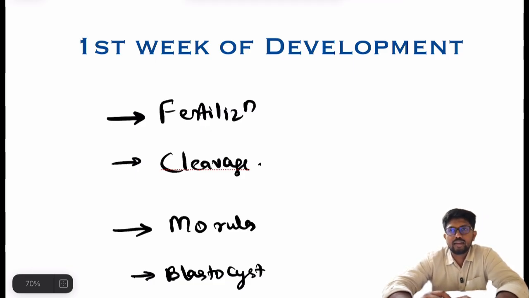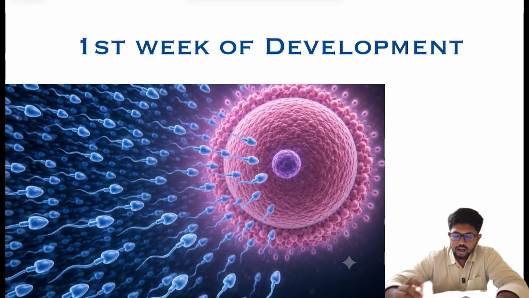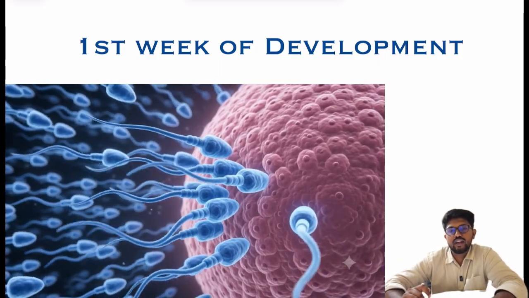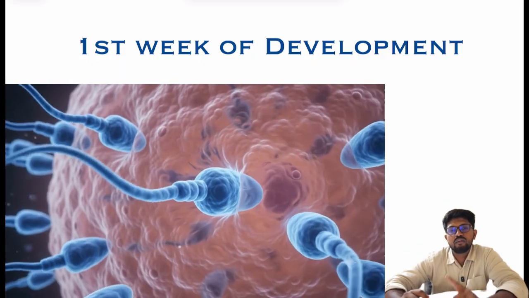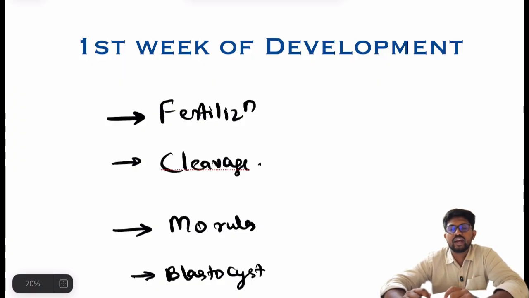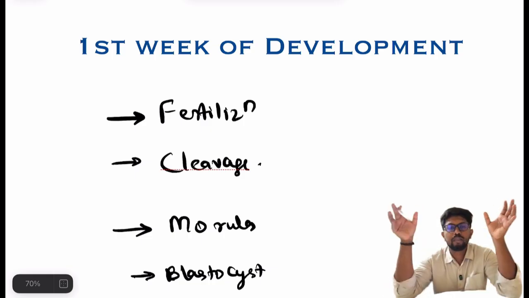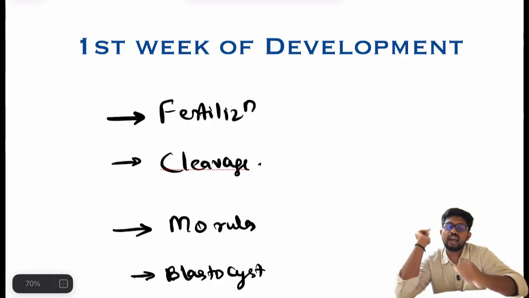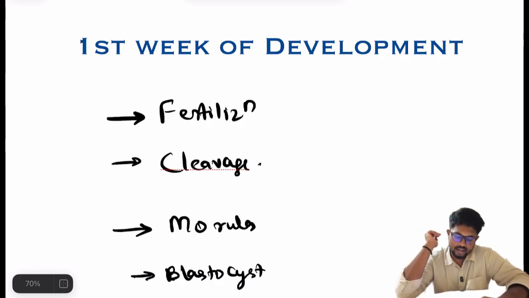In this video you can see that millions of sperm are participating in a race to reach the oocyte, and from these millions of sperm only one sperm will enter the oocyte. This is the basic concept of fertilization. Only one sperm will reach the oocyte and the process of fertilization will begin. So let's start today's lecture on fertilization.